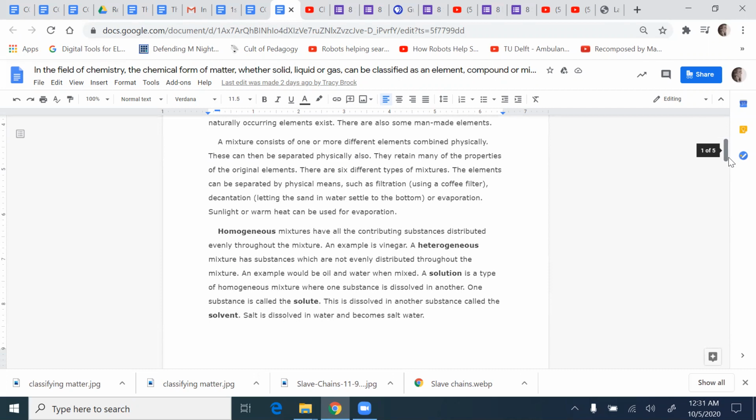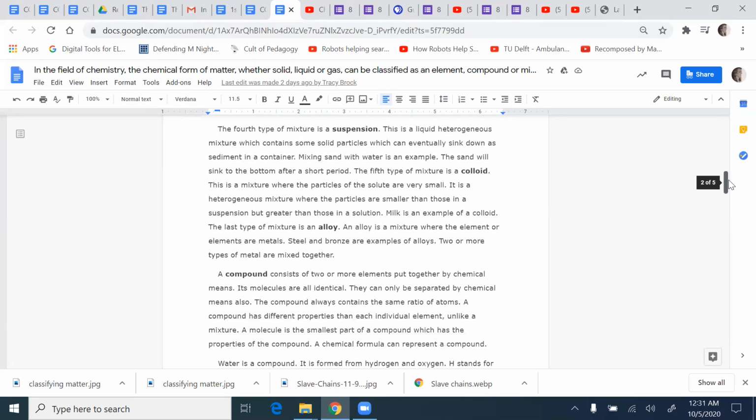Homogeneous mixtures have all the contributing substances throughout the mixture. An example is vinegar. A heterogeneous mixture has substances which are not evenly distributed throughout the mixture. An example would be oil and water when mixed. A solution is a type of homogeneous mixture where one substance is dissolved in another. One substance is called the solute. This is dissolved in another substance called the solvent. Salt is dissolved in water and becomes salt water.